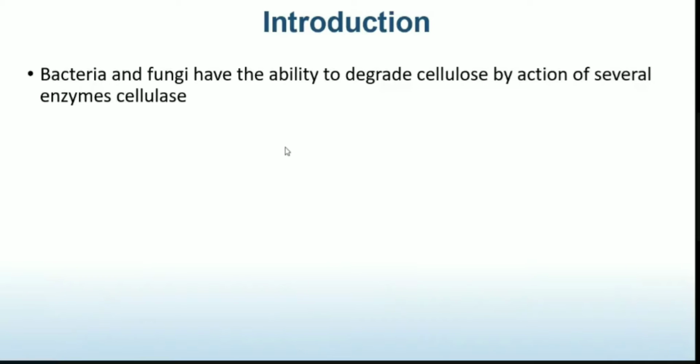The major source of cellulose degrading enzymes is bacteria and fungi. Many bacteria and fungi have the capacity to bring about degradation of cellulose through the concerted action of the enzyme cellulases.